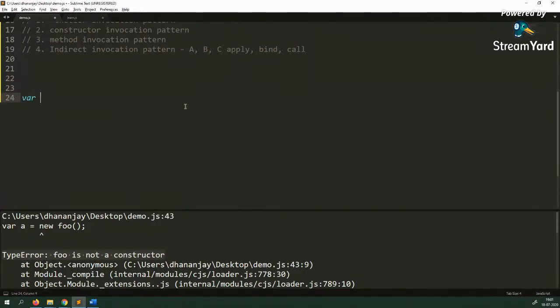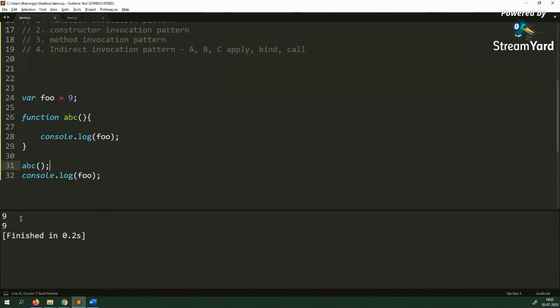So let's say that I have one var foo equal to 9 here, and then I have another function, let's say, named abc. Here we say console.log foo, and then here we say console.log foo, and then call this function abc here, and it should print 9 because this foo is in the global scope. It is available throughout this scope, so you can access that inside the function, outside the function, and everywhere.